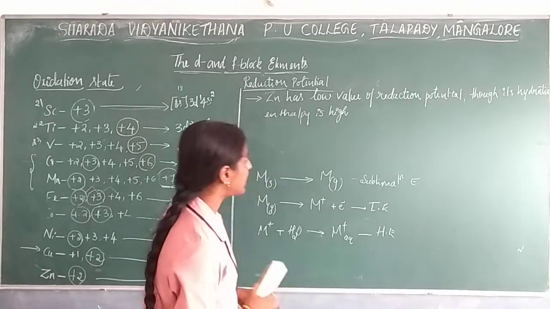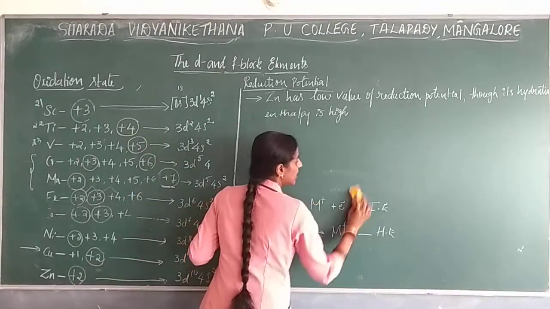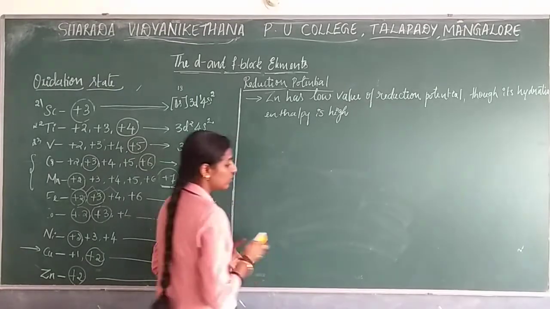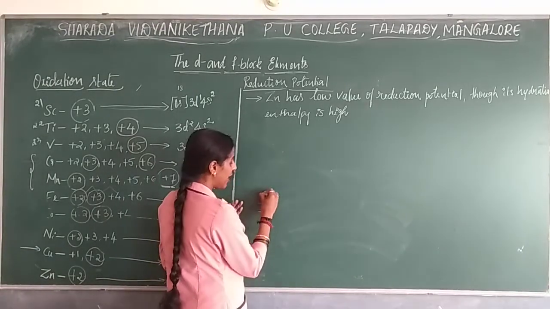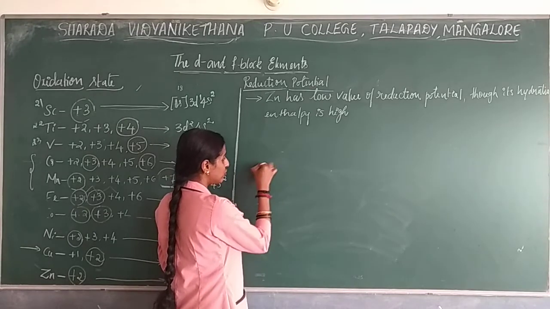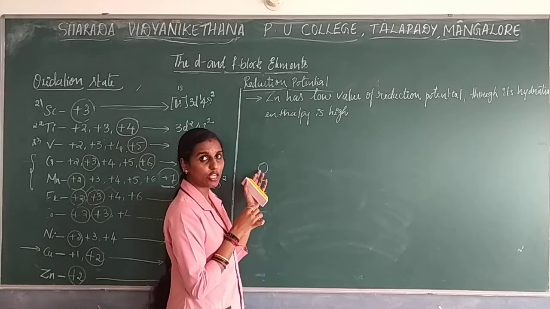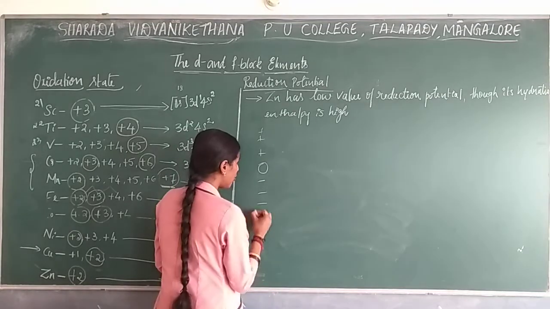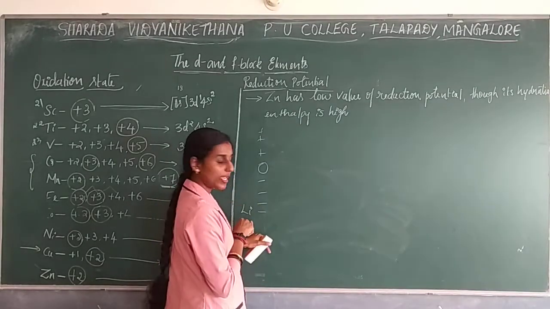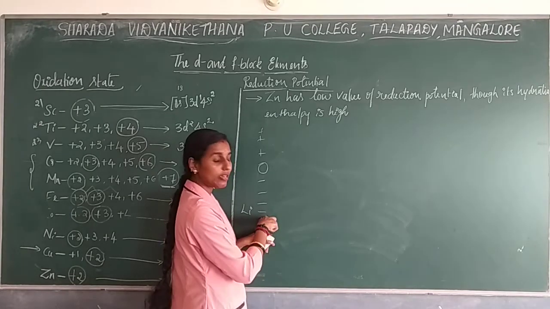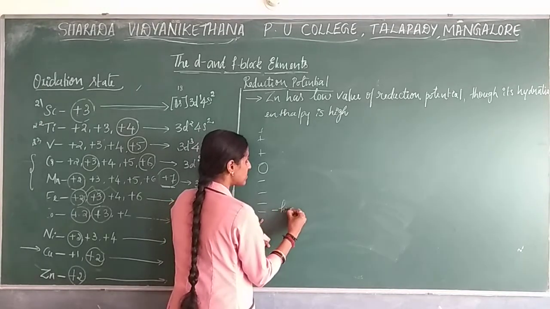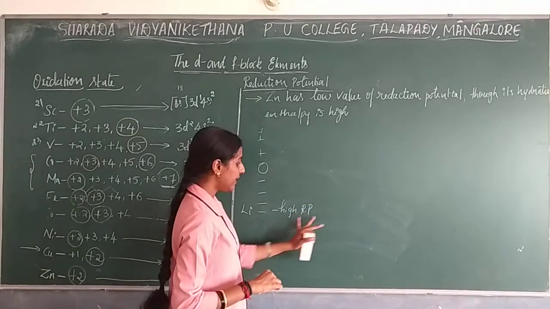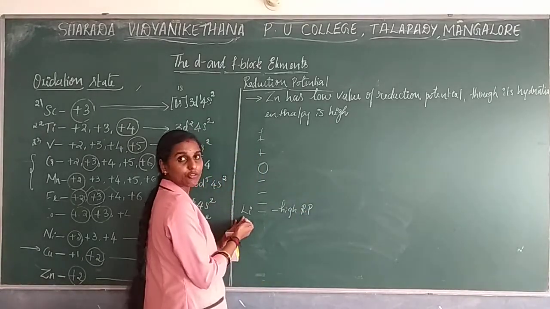You have also studied in the electrochemistry chapter that you measure the reduction potential based on hydrogen. The lower part shows negative values. The middle one is hydrogen, showing a reduction potential value of 0. After that you are going to get positive values, right? Lithium is showing a more negative value, so that shows a higher reduction potential, and it is good reducing in nature.